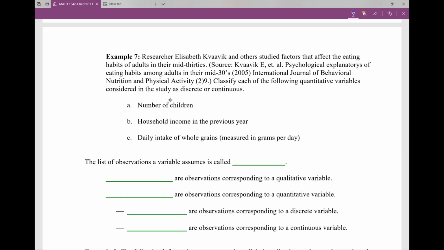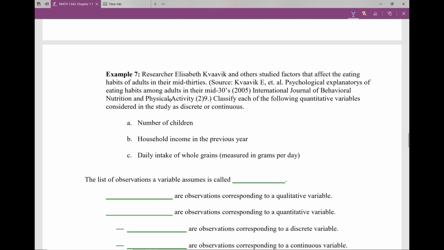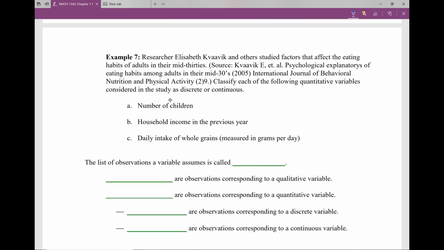wanted to study those eating habits, and so they also asked the people about the following variables that we know are quantitative. You know, those 3 variables that we looked at up here that were quantitative. And so now we want to know, are they discrete or continuous?